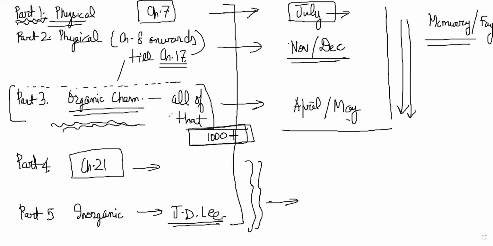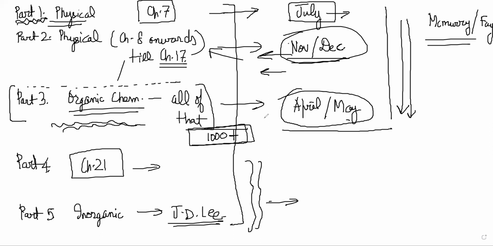So therefore, we need to be able to finish this ideally by November. The physical chemistry part, which is the easy part, should be finished ideally before November. And then we can spend more time on that organic portion, which will take time to understand. The most difficult part of chemistry will be this part 3, where we will be doing organic chem. Okay. So that is the general idea of how we are going to prepare. Now we will just begin, and we'll begin with chapter number 2.